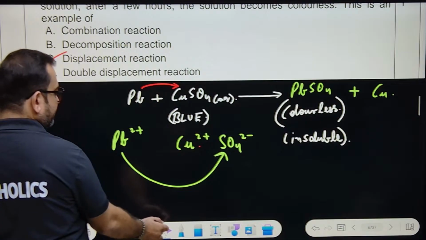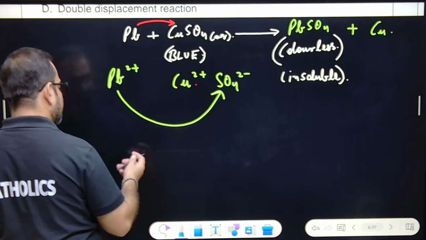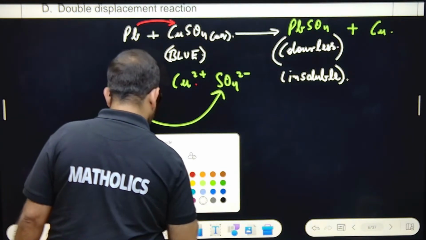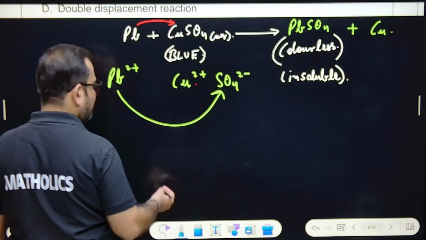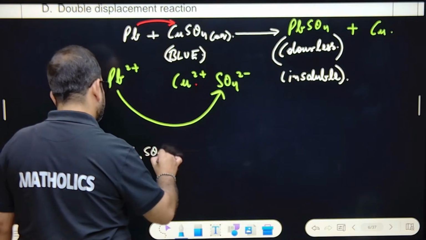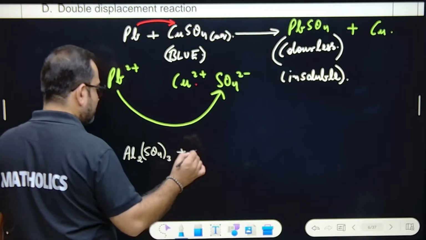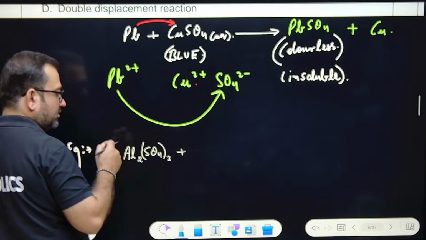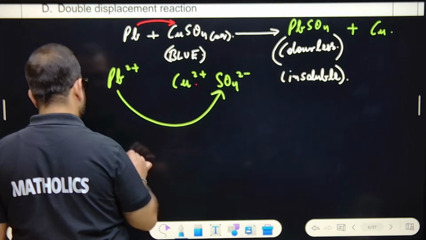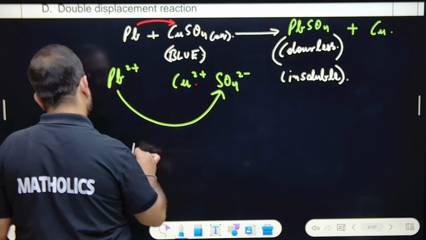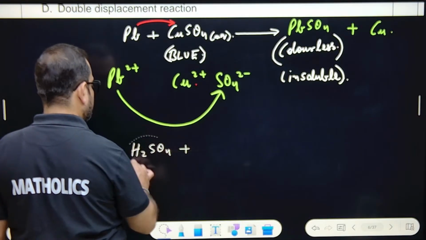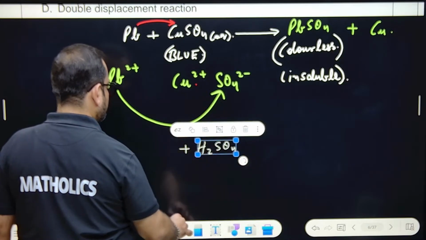So apart from this question, we are going to study how compounds are formed. One example I'll give you. Everyone see. Say if it is Al2(SO4)3, aluminum sulfate. Oh, okay. Let's make a reaction of acid and base. Let's say the acid is H2SO4 and the base is say NaOH.